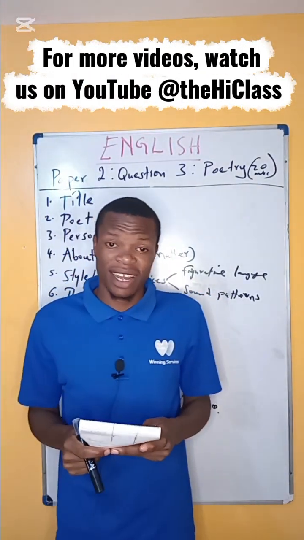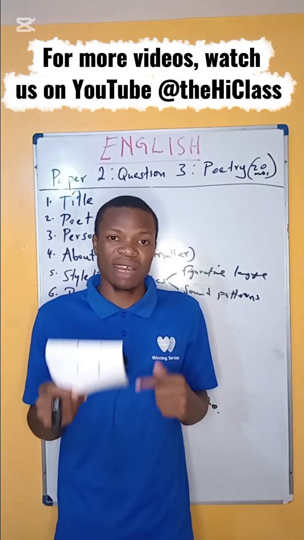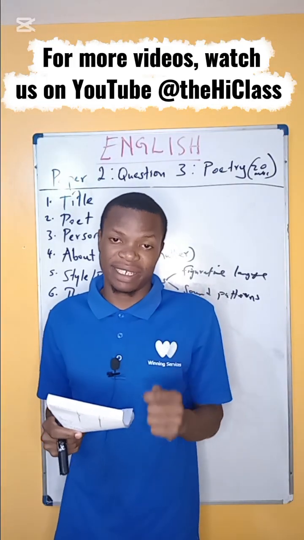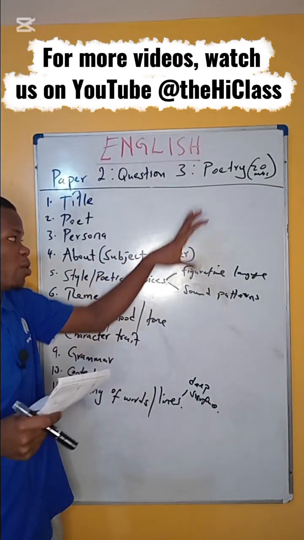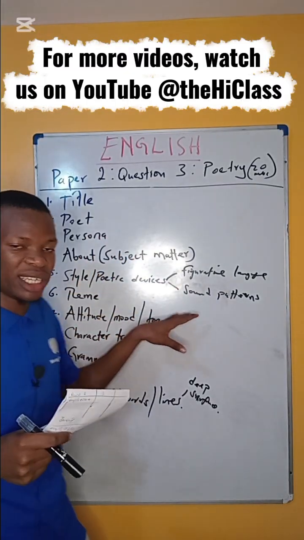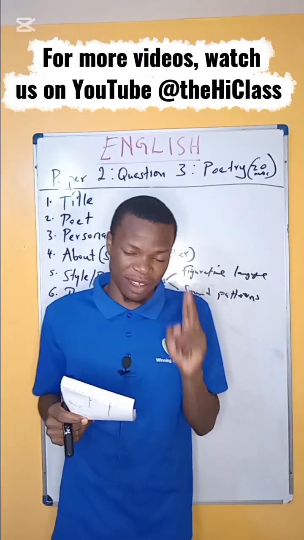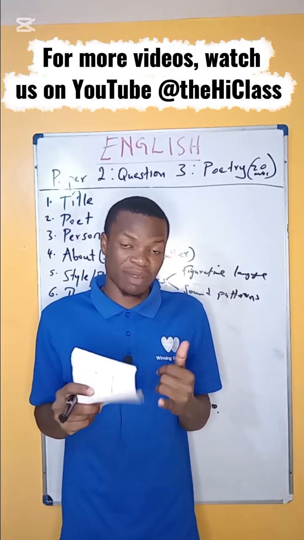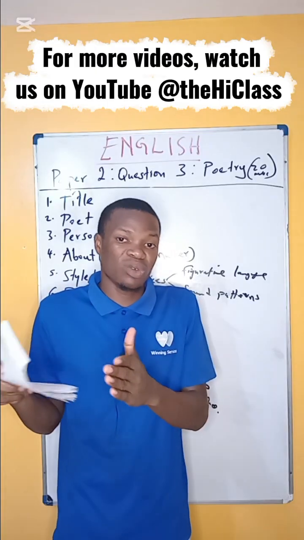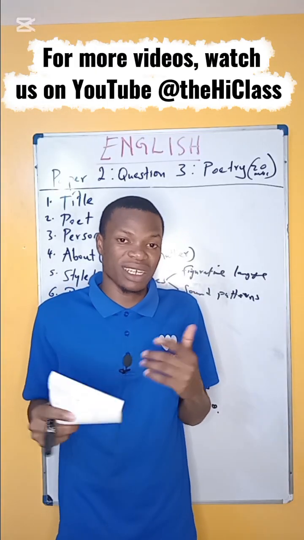My name is Leshan, and in this video, the big question is how do you handle questions on poetry? That is in KCSE English Paper 2, question number 3. Now, for you to score good marks in this section, two things that you must understand clearly are the following. Number one, what are the elements that make up a poem? That is important because they translate into the questions that are usually tested in this section.